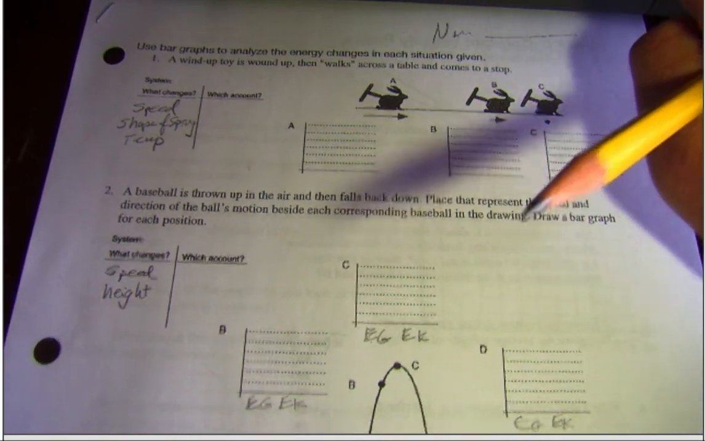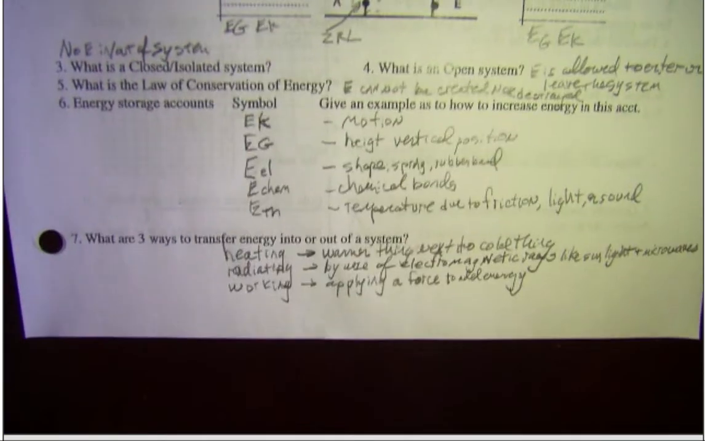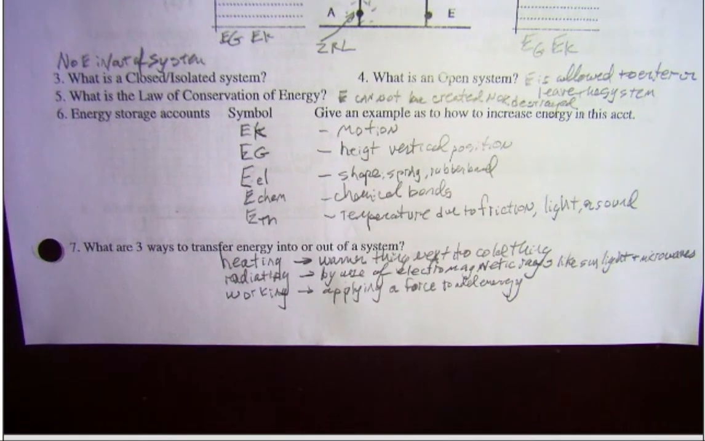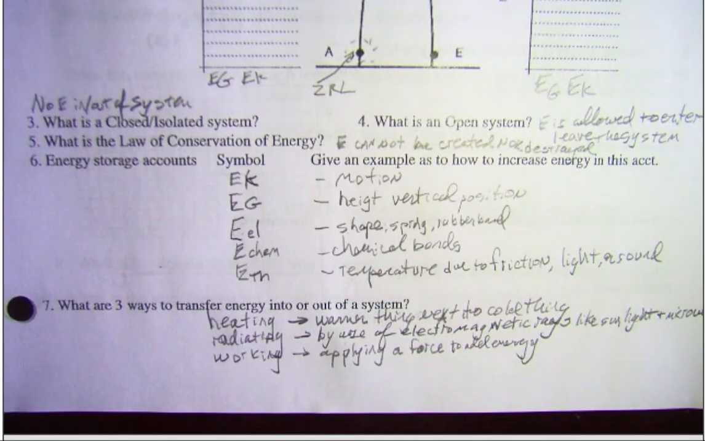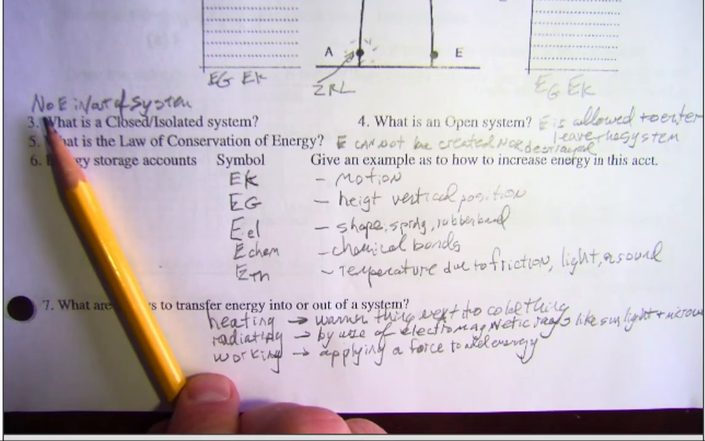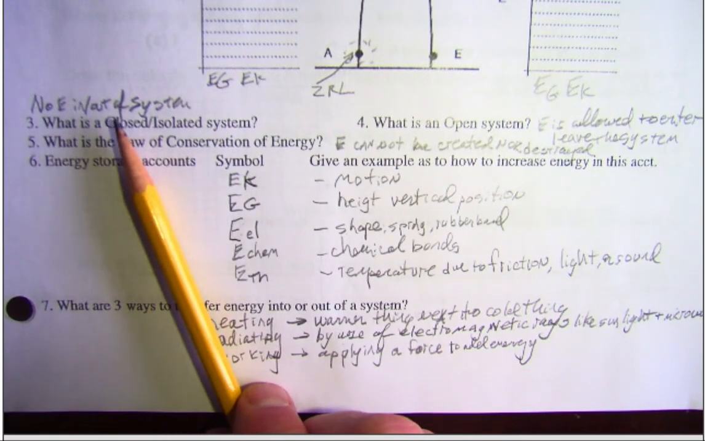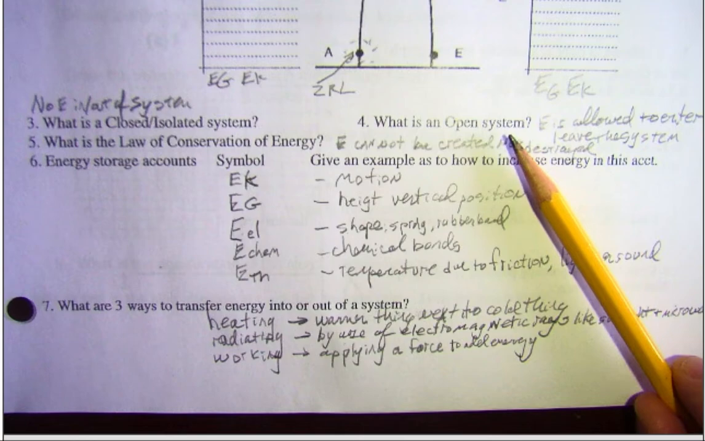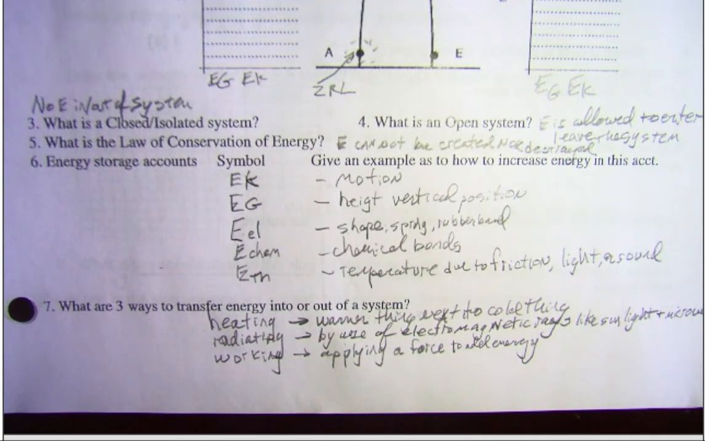On the bottom of side 1 of the review, there's some questions down here that I thought would be helpful to look at before we solve the problems. Number 3, what is a closed or isolated system? It's a system that does not allow any energy in or out of the system, versus an open system which does allow energy in or out of a system.